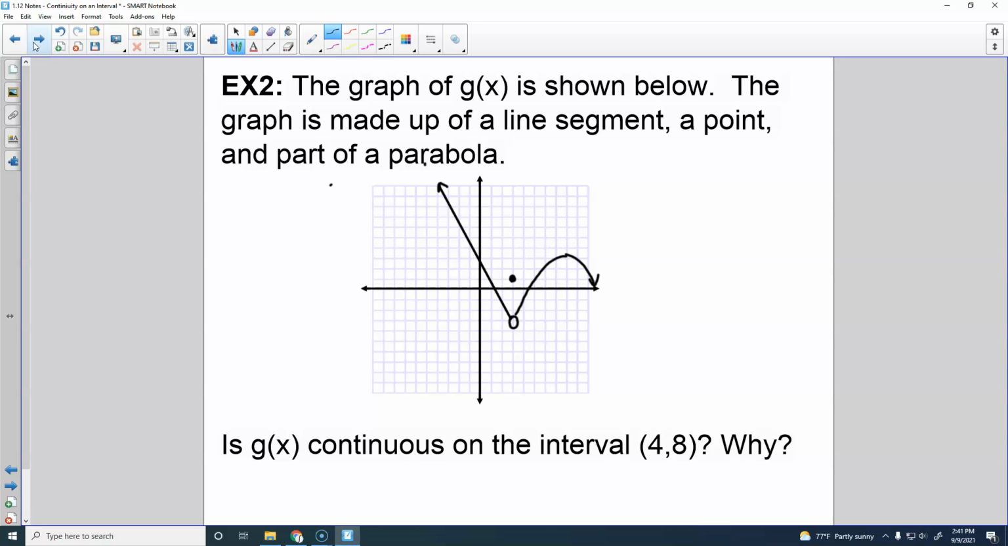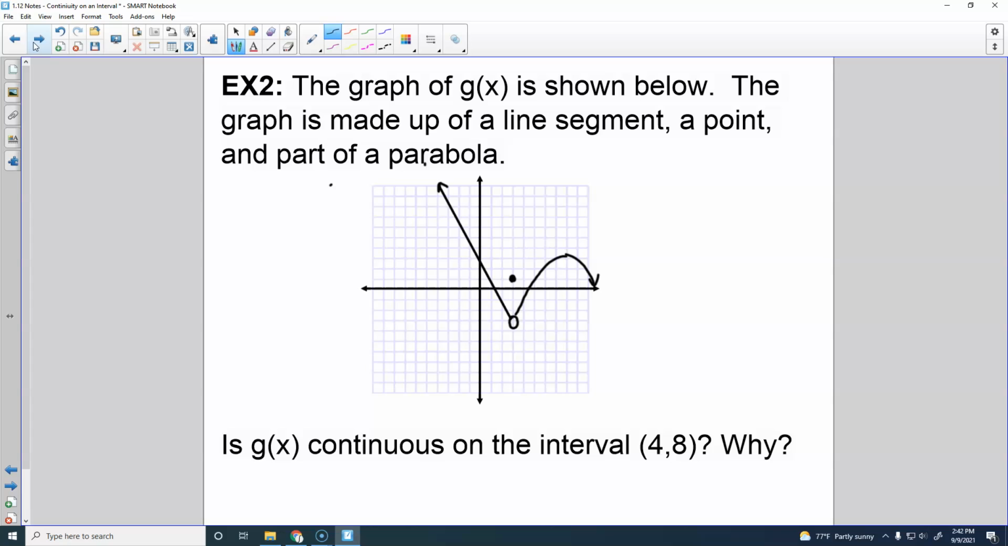Okay. So this graph gives us, it's made up of a line segment, a point, and a piece of a parabola. And it is called g of x. And we're supposed to tell whether or not g of x is continuous on the interval from 4 to 8 and why.